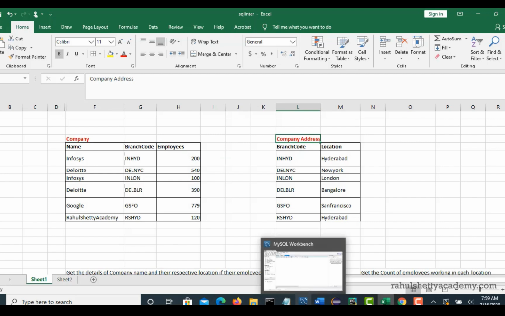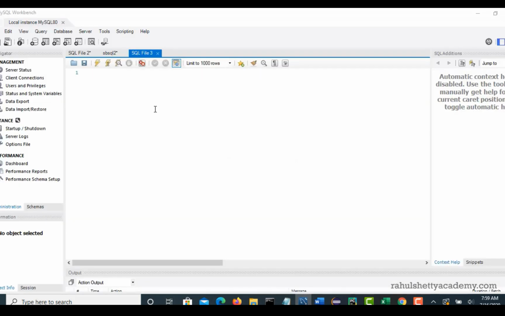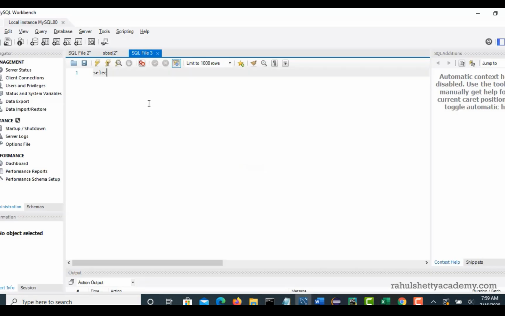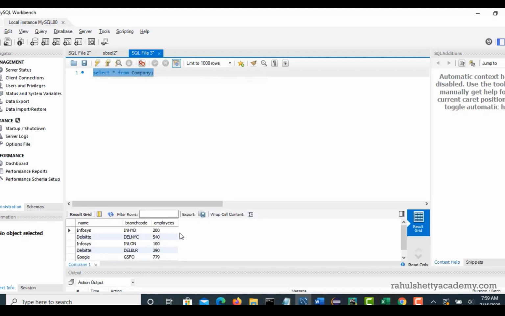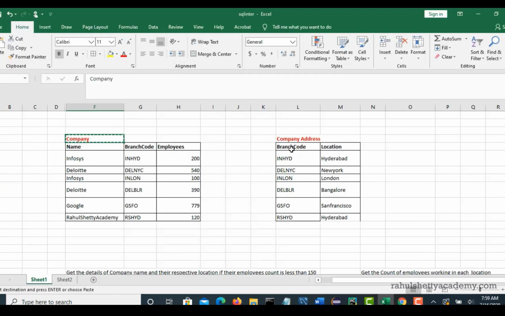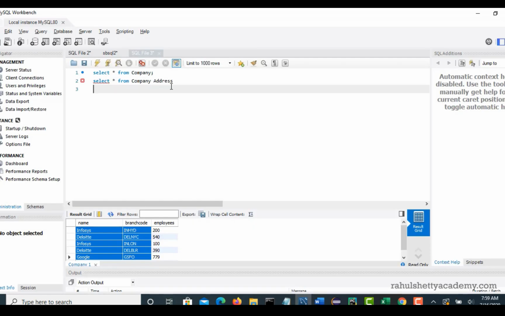I'll go back to the SQL editor. Right now these two tables are already there in my database. You can see them. Select star from company. Right, so these are the details. Similarly, there is another table. Select star from it. Exactly how you are seeing here, the same information is present in my database table.